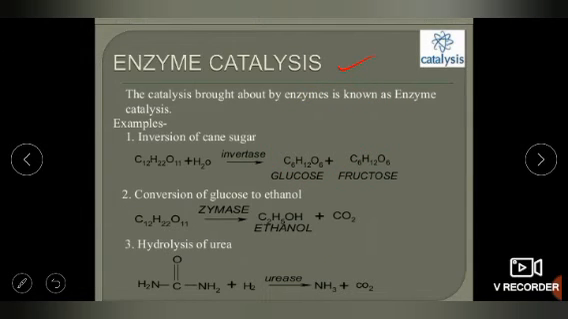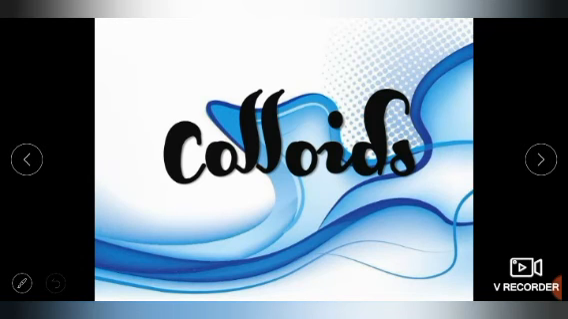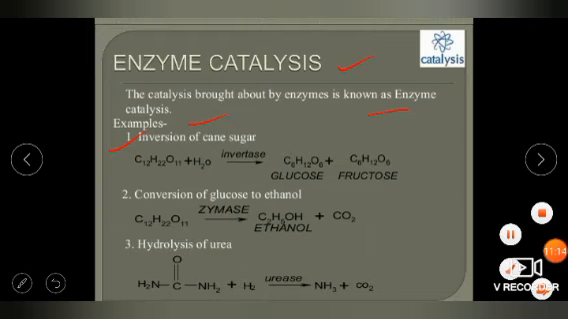So how does enzyme catalysis work? A reaction brought about by an enzyme is known as enzyme catalysis. Inversion of cane sugar is an example. Conversion of glucose to ethanol is an example. Hydrolysis of urea is an example. Invertase is used for inversion of cane sugar. Zymase is used to convert glucose into ethanol. Urease is used to hydrolyze urea. In a similar way, maltose is converted into glucose by maltase. Similarly, salivary amylase. So there are some enzymes. This is all about enzyme catalysts.